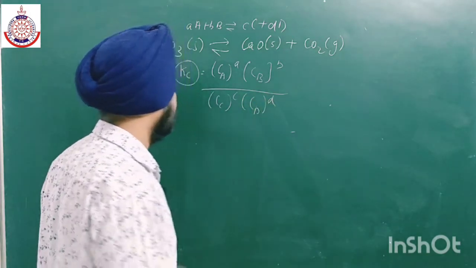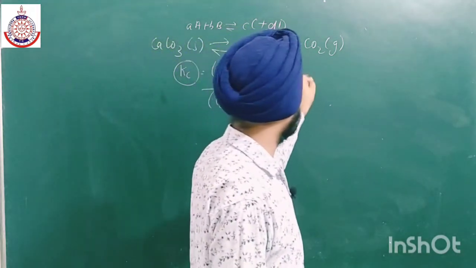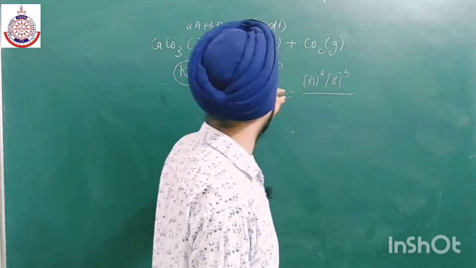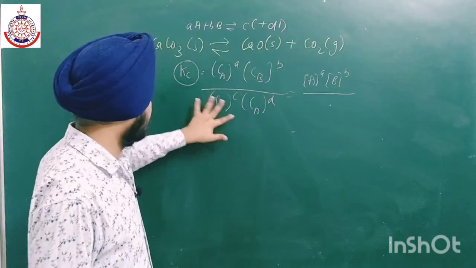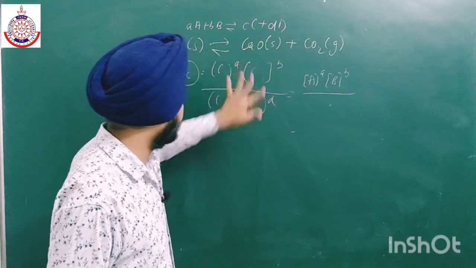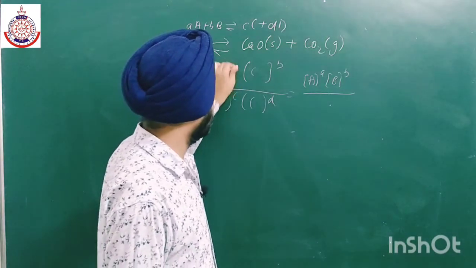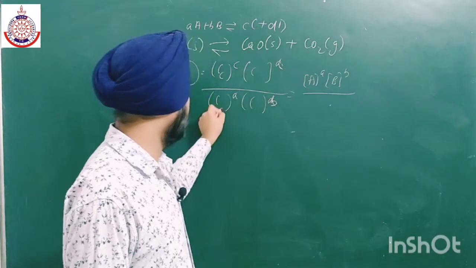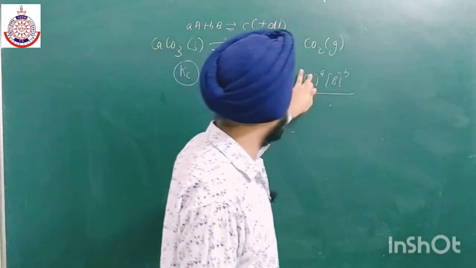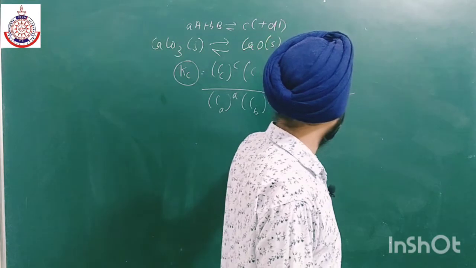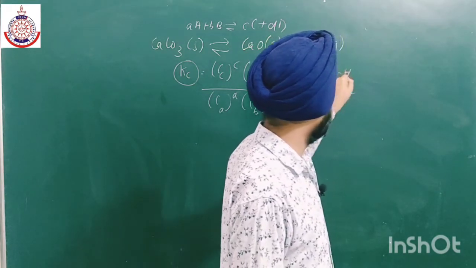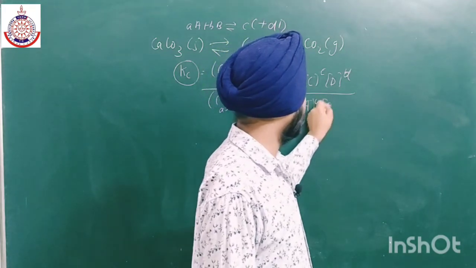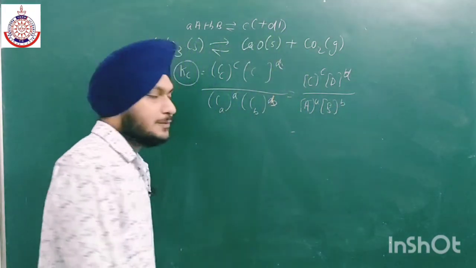So we can write it as this, or the same method, A to the power a, B to the power b upon, okay, I have written it opposite. So on top the product will come: C to the power c, D to the power d divided by A to the power a and B to the power b. So this is the expression for Kc.